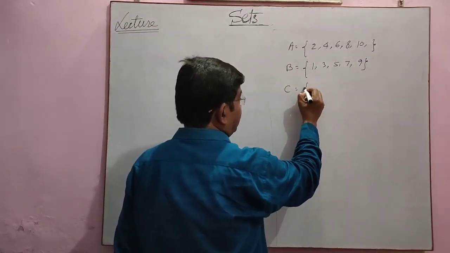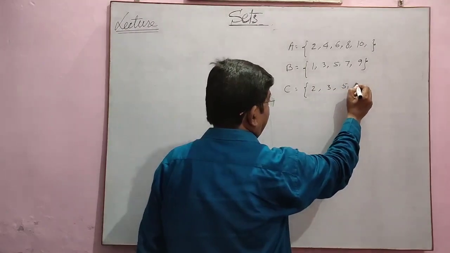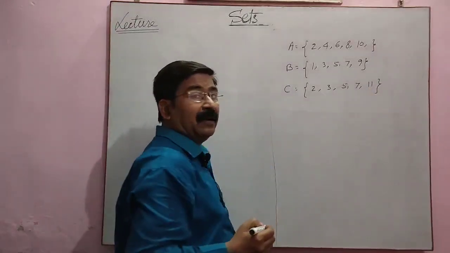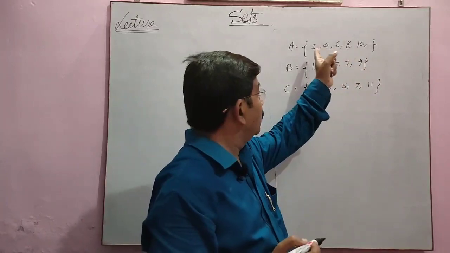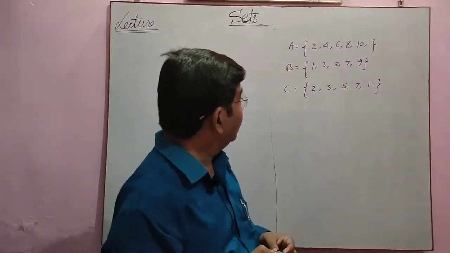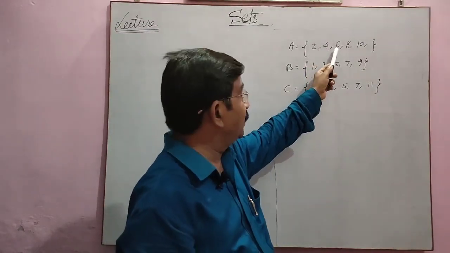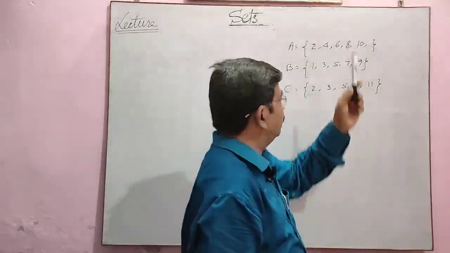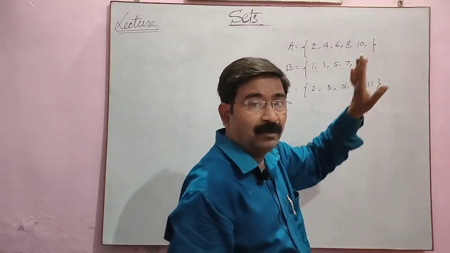Suppose I am writing C. Here 2, 3, 5, 7, 11 and so on. I have written 3 sets. All these, every element says its own story. Like here 2 is an even number, 4 is an even number, 6 is an even number, 8 is an even number, 10 is an even number. Means this is the set of all even natural numbers.